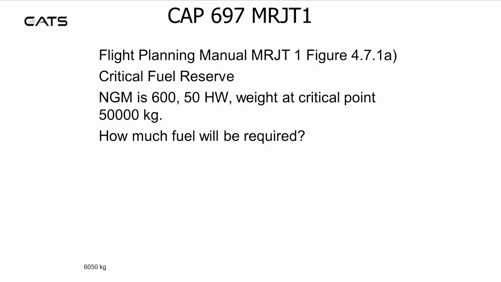Refer to figure 4.7.1 Alpha, critical fuel reserve. The nautical ground miles is 600 with a 50 knot headwind. The weight at the critical point is 50,000 kilograms. How much fuel will be required? You should find 6,050 kilograms.